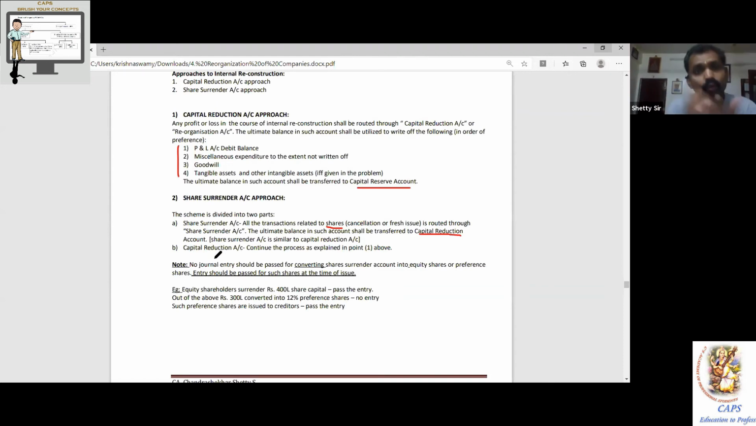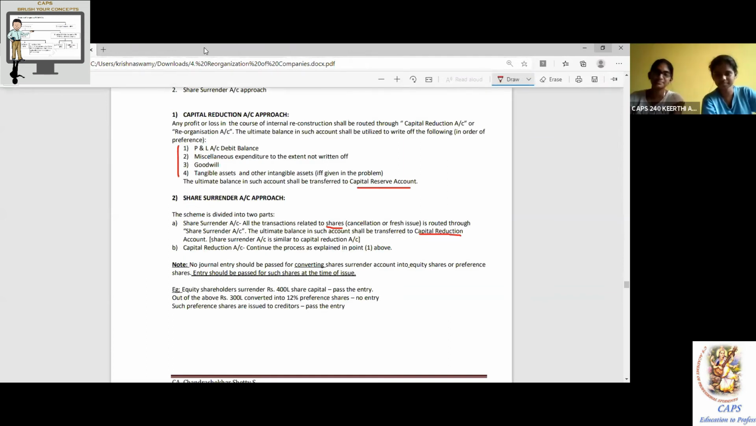Yes, sir. How do I know whether it is capital reduction or share surrender? Very simple approach. If the question specifically asks or there is a clue about the term surrendered, they say the shares were surrendered. If they use that word, that means it's a share surrender account. Otherwise, it is always the first approach, capital reduction account approach. Have you understood? Yes, sir.